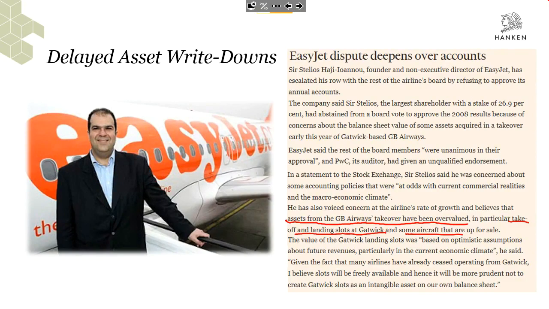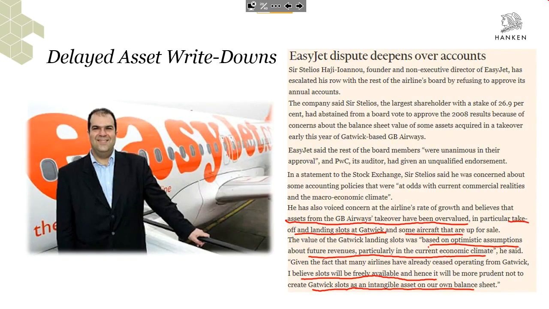He said that there's been too optimistic assumptions about the future revenues, particularly in the current economic climate. He believes that slots in the future will be freely available, like landing slots, and he does not think that we should have these Gatwick landing slots as intangible assets on the balance sheet.